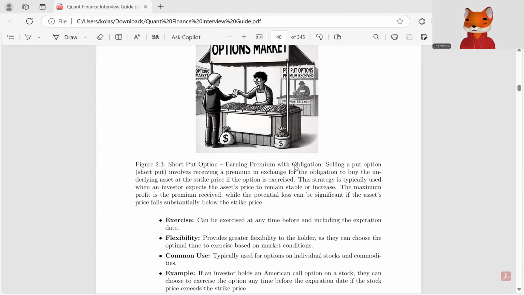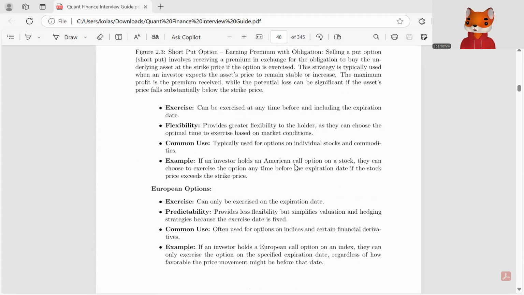If an investor holds an American call option on a stock, they can choose to exercise the option any time before the expiration date if the stock price exceeds the strike price.